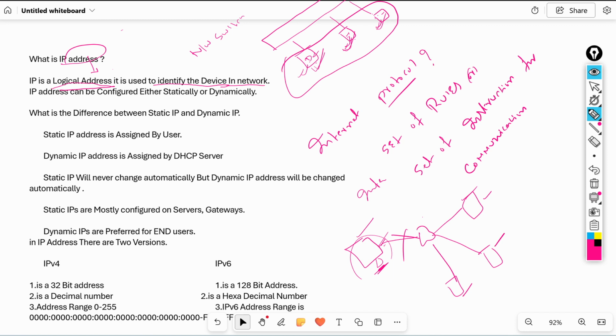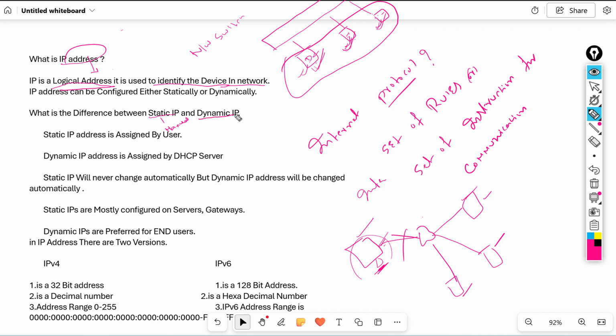Next, how do we configure this IP address? To configure an IP address in a system, we have two methods: one is the static method, the second is the dynamic method. Static means manual.